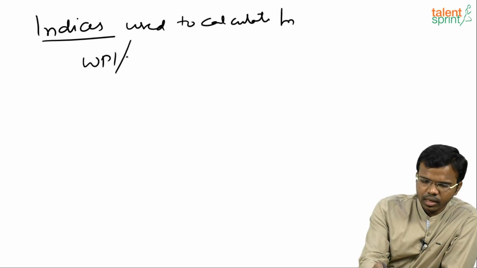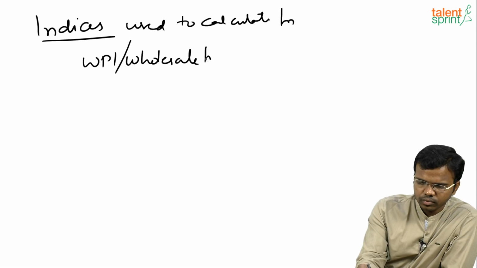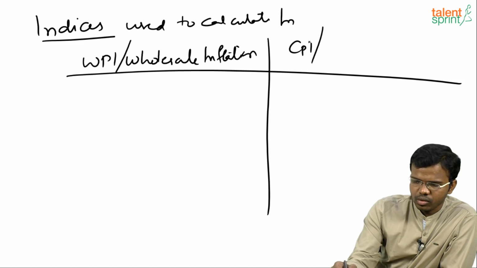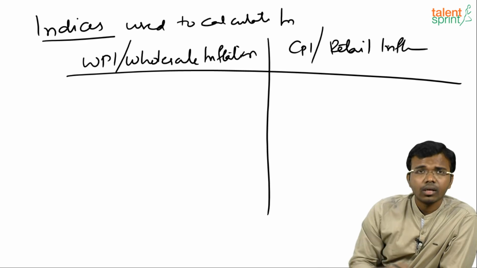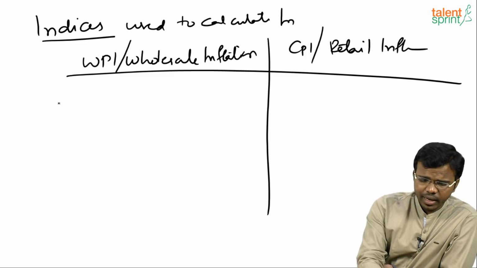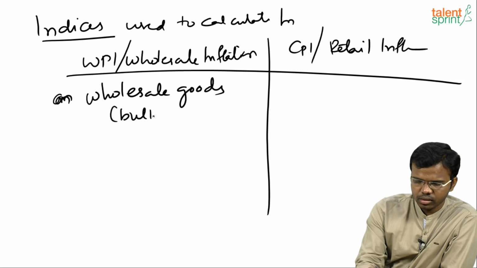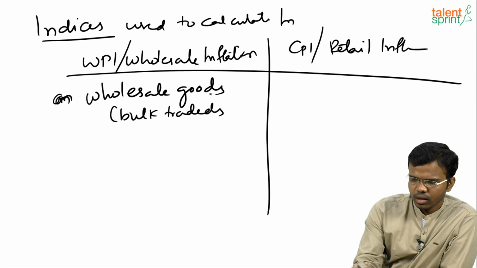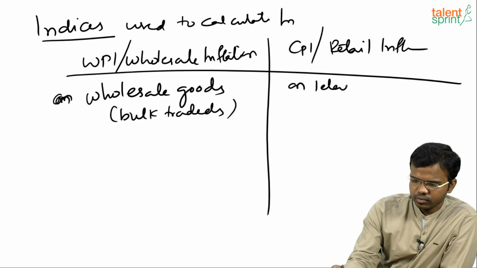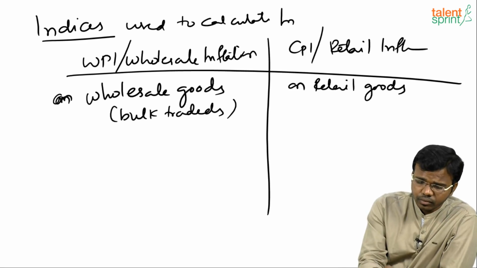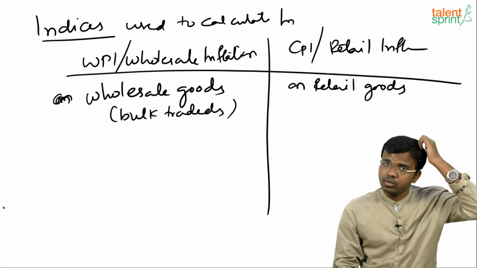Generally we see WPI, or wholesale inflation, and the next is CPI, that is consumer price index or retail inflation. So you are checking the price rise on wholesale goods. Wholesale means bulk traded goods. This is on retail goods, right? So wholesale goods and retail goods.